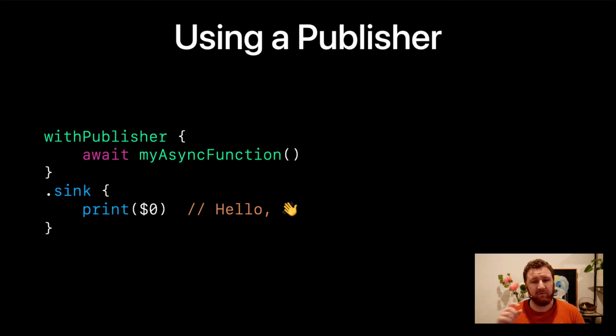So you can now just call withPublisher with your asynchronous function closure, and then treat it like a normal publisher after that. The reason I went with withPublisher, and there's also a withThrowingPublisher, is because Apple has set that as the standard. They currently have withTaskGroup and withThrowingTaskGroup, withContinuation, withCheckedContinuation, withCheckedThrowingContinuation, a whole bunch of these with functions. So withPublisher sounds good.